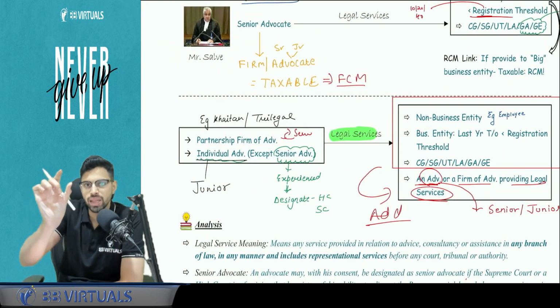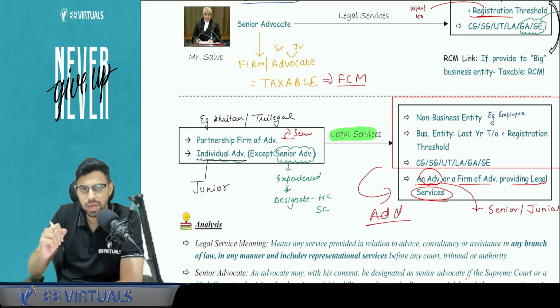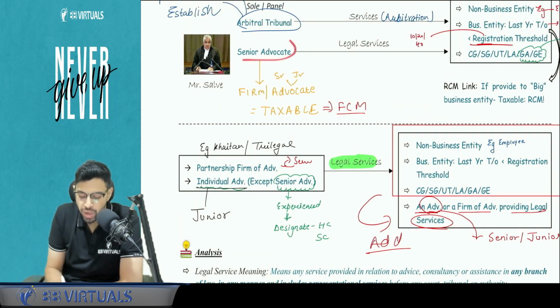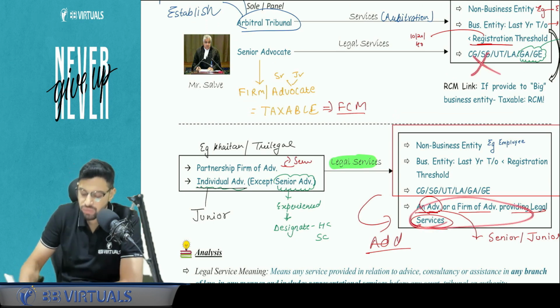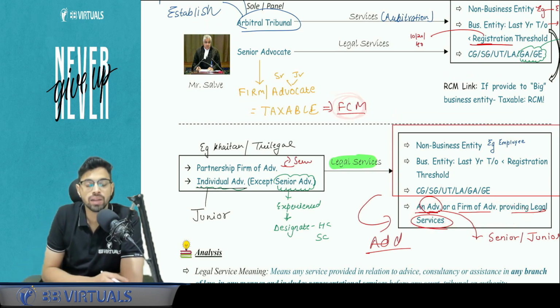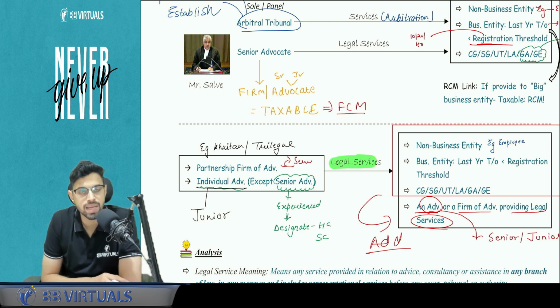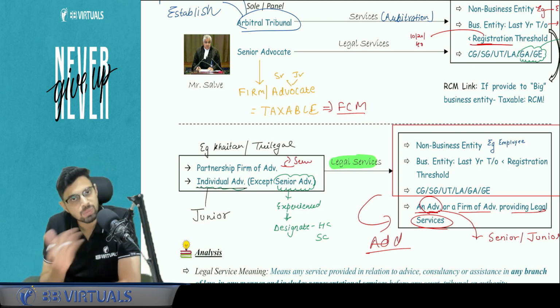So business entity word they have used separately, advocate they are using separately. So can I conclude that senior advocate giving legal services to a firm or advocate, which is not exempt, because this particular entry is not given here, will be under forward charge mechanism and not RCM? It is possible to conclude.